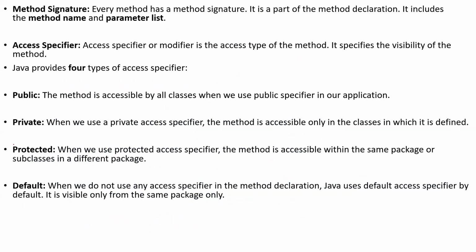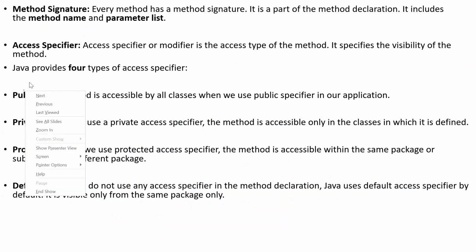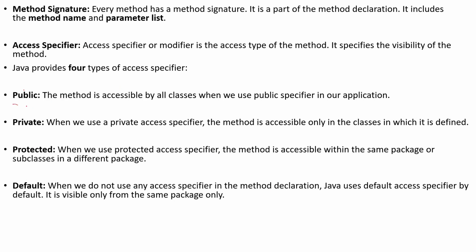You can see here public. We have four types of access specifiers. So what is an access specifier? It is also called a modifier. It generally specifies the visibility of a method. Now you can see we have public. The instance variables and methods which are declared with the public access specifier can be accessed inside the class, and they can be accessed outside the class.